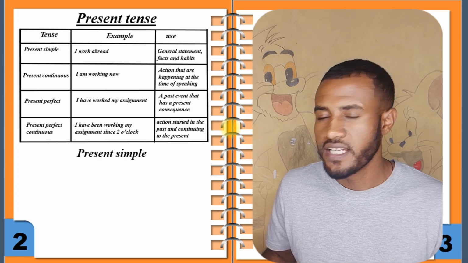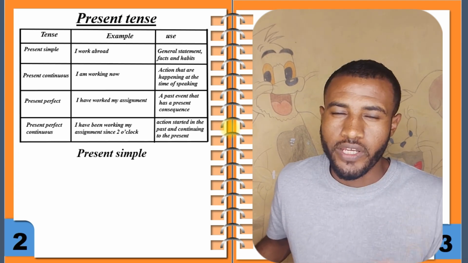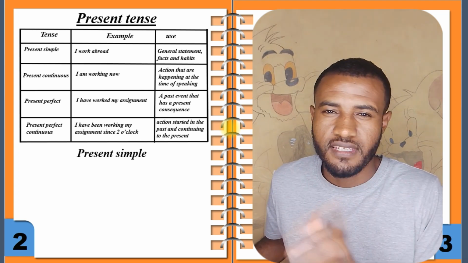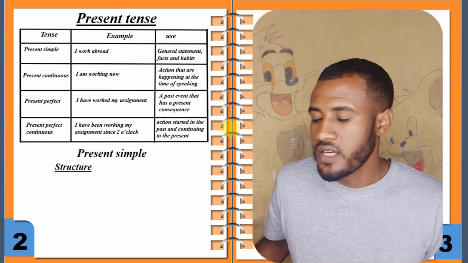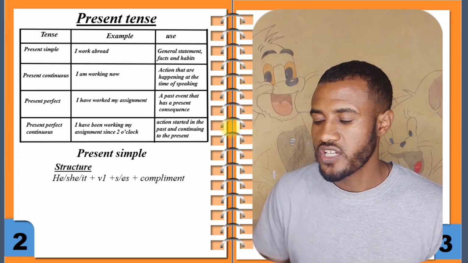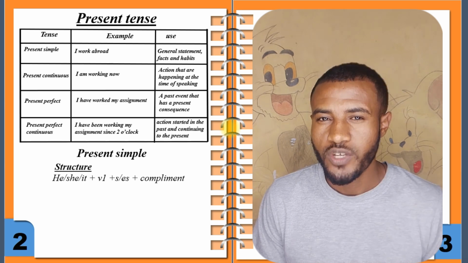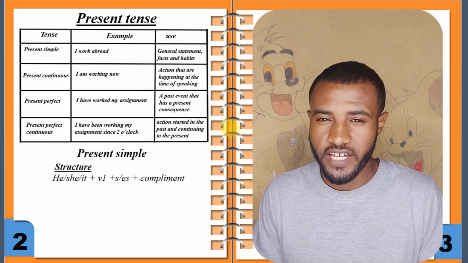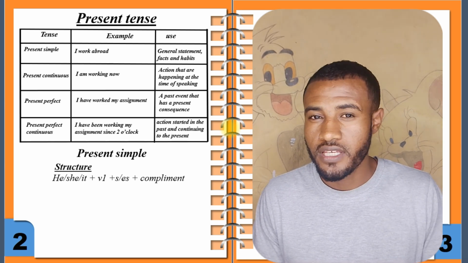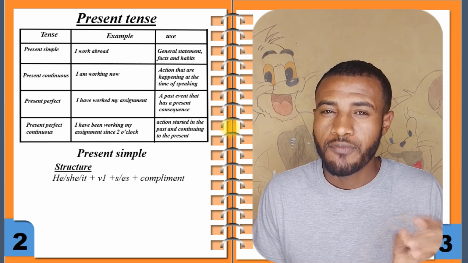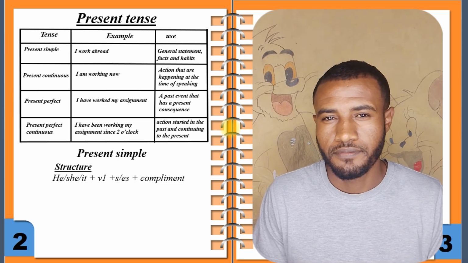The first one is the present simple, or we can say the simple present or present simple, it is the same. The structure is he or she or it plus V1, or simply the base verb, plus S or ES depending on the type of verb, plus the complement or the object.